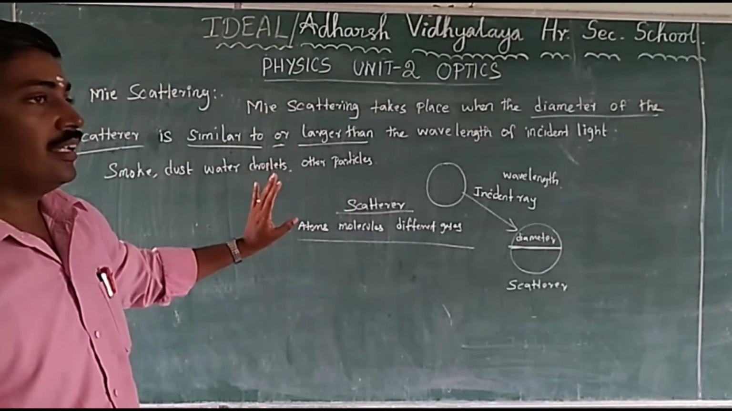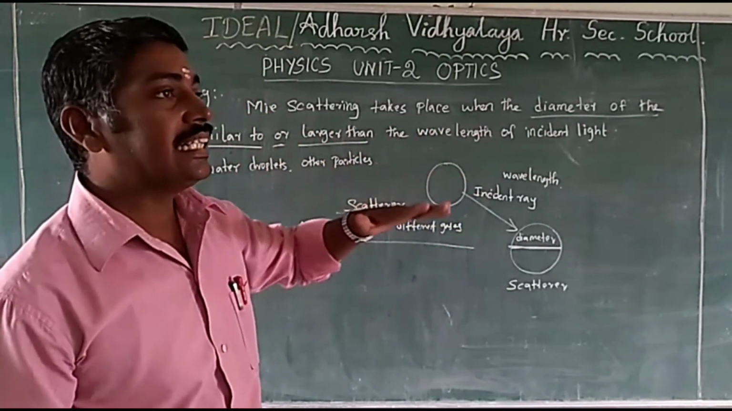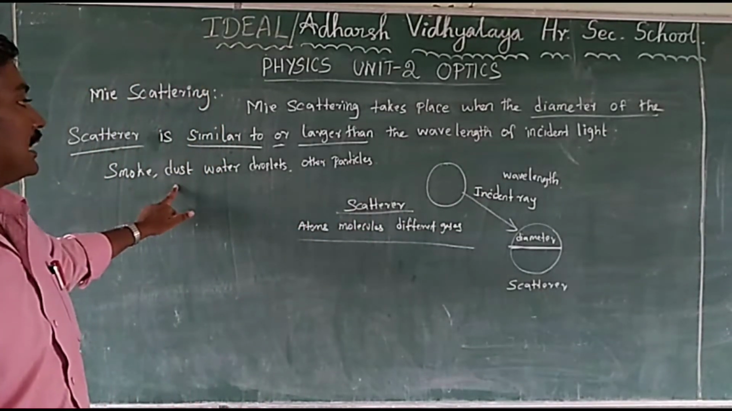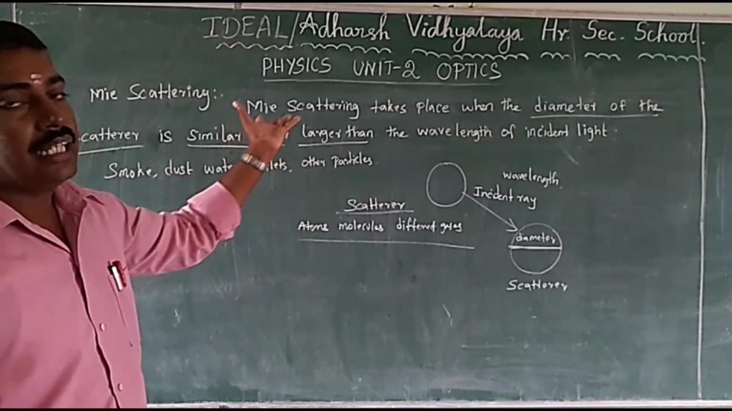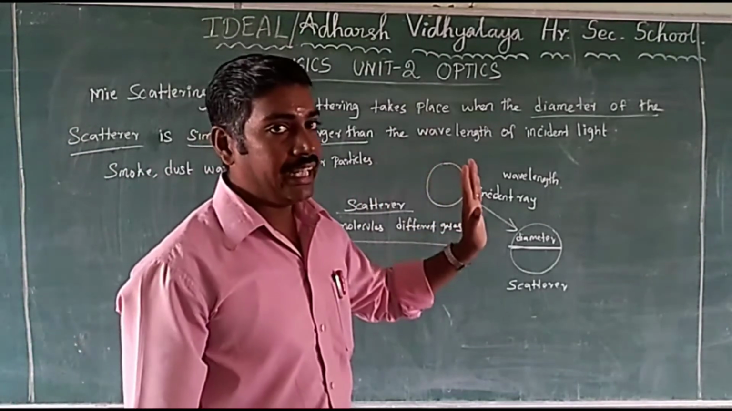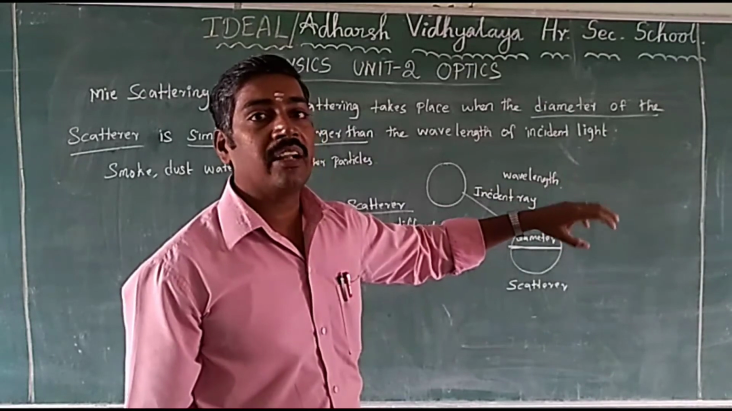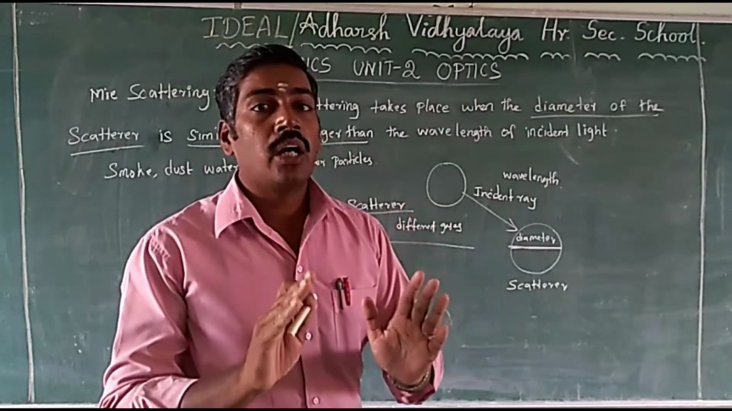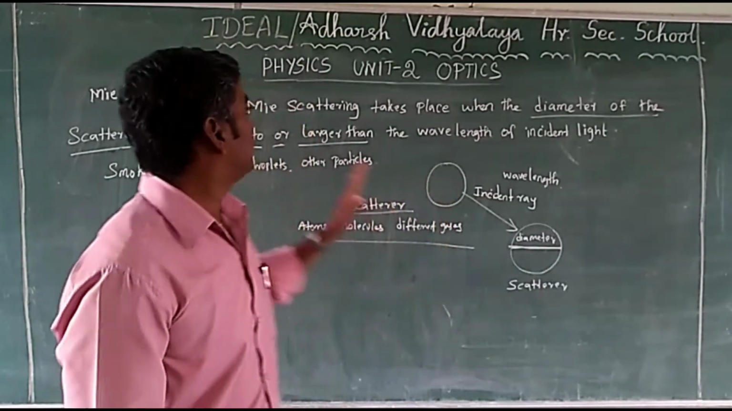Because of Mie scattering, the cloud is also white color. The Earth's atmosphere has smoke, dust, water drops and other particles. These are the reasons the cloud is white. When sunlight, which is white light, passes through the Earth's atmosphere, the water drops scatter all colors equally. So the cloud is white color. That is Mie scattering.